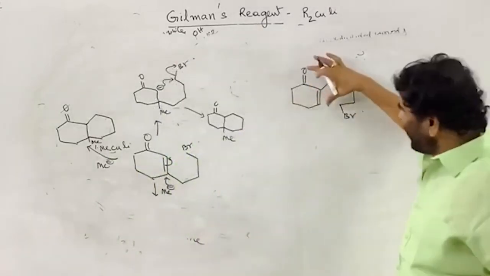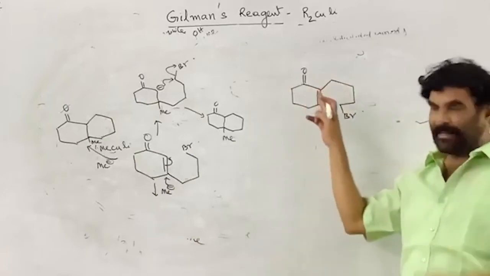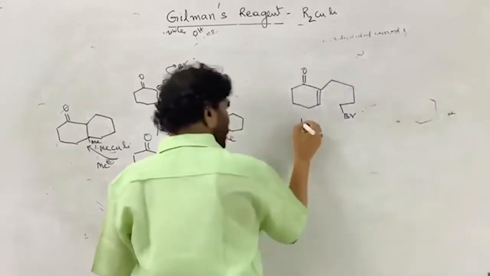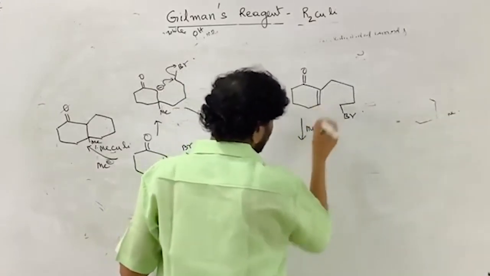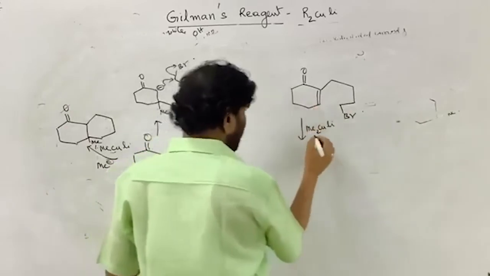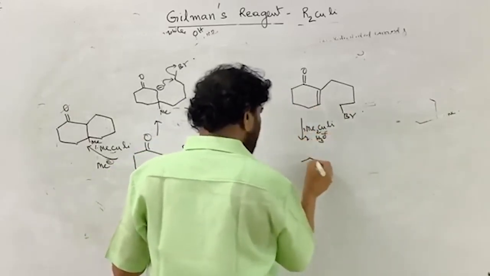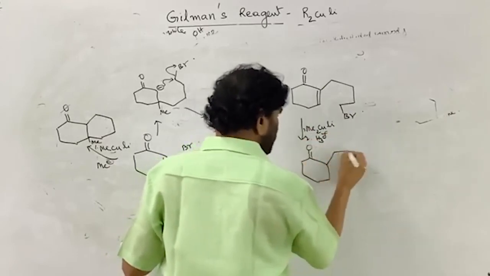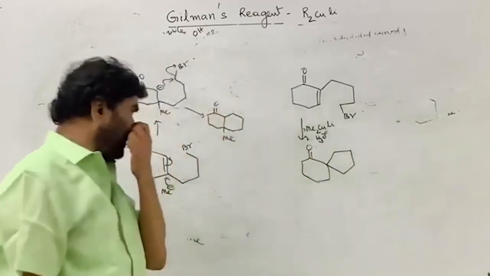See, this is conjugated, that is an alpha beta unsaturated ketone. Whatever you take, phenyl or methyl or whatever it is, if it is treated with this, followed by hydrolysis, let me first write the product of the reaction. The product is this.